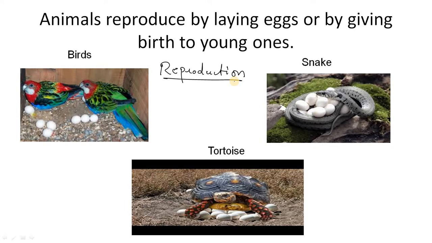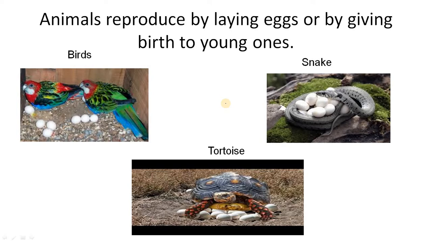In the same way, if more and more animals or plants do not come, then what happens? One day Earth will go extinct, and no one will be there to live on Earth. So what is the process to continue life forms on Earth? That is reproduction. So what is reproduction? Reproduction is a process where you can produce similar kinds of yourself.